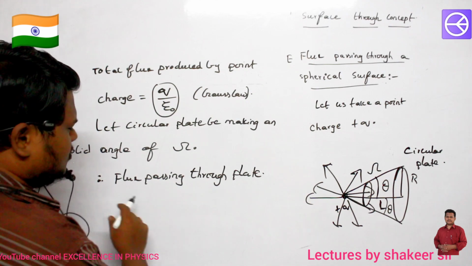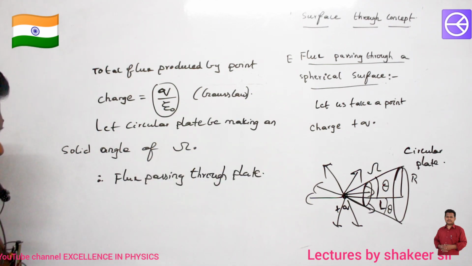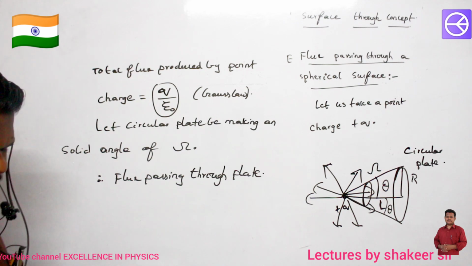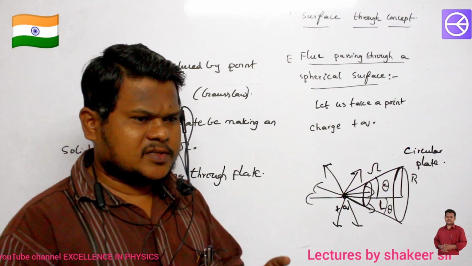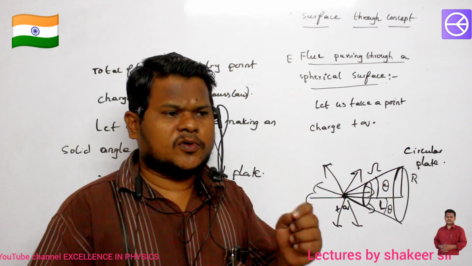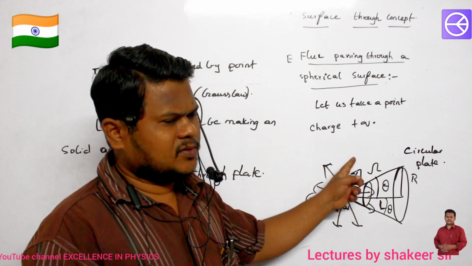Now how much flux is passing through this circular plate? How can I calculate? The total solid angle formed is 4 pi steradians. Here the amount of solid angle formed is only sigma.